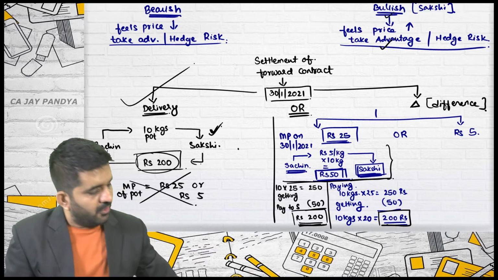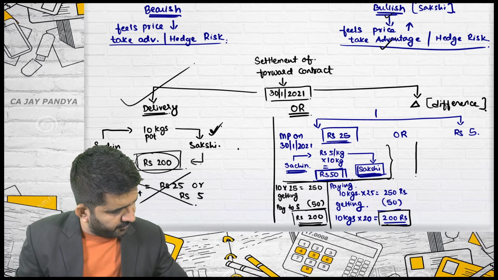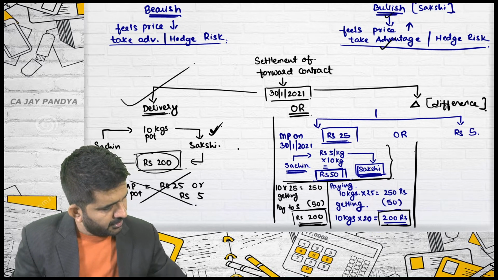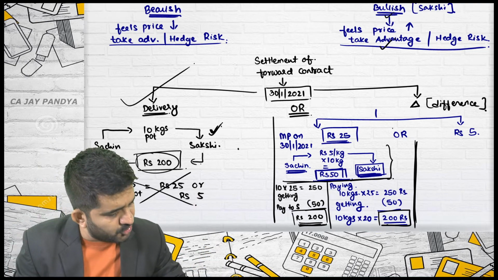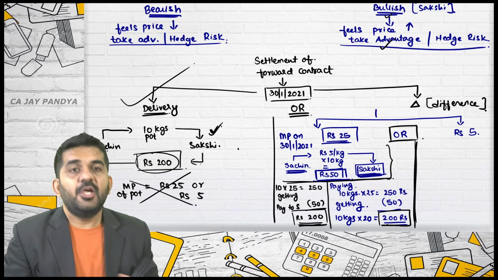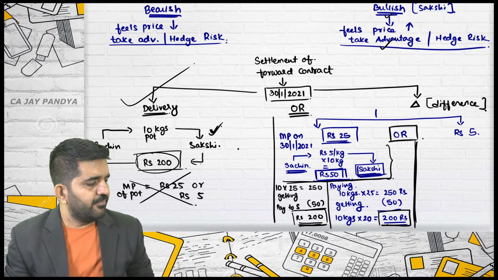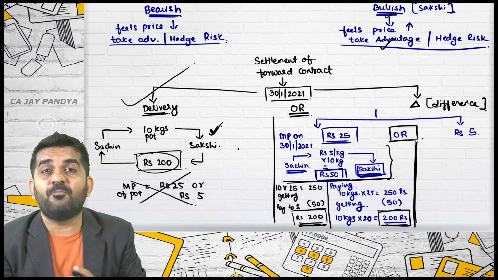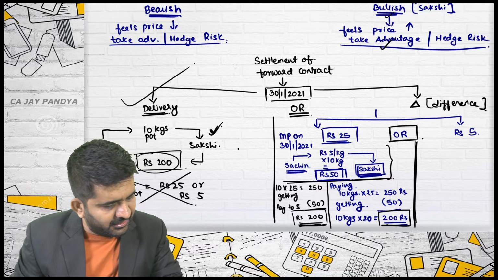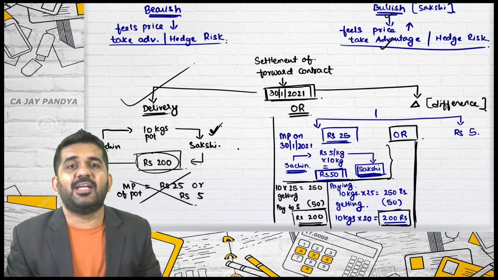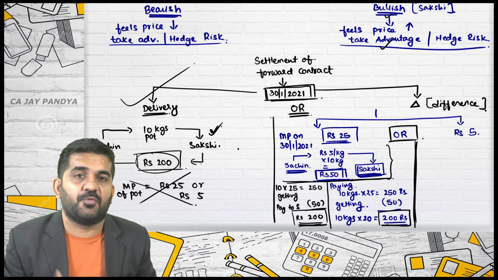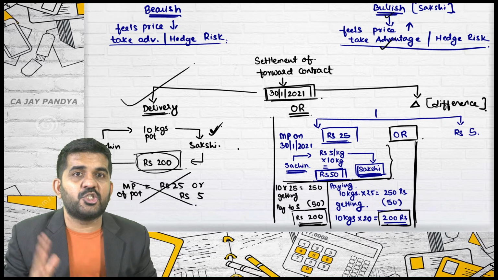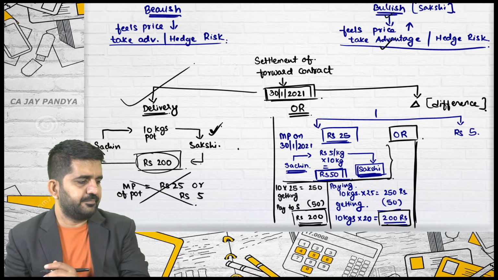Now, we have done the settlement through differences. Let me even go for ₹5. If the market price is ₹5 for potatoes on 30th January 2021, and I am telling both my students Sachin and Sakshi to forget the contract, now who is not ready to forget the contract?